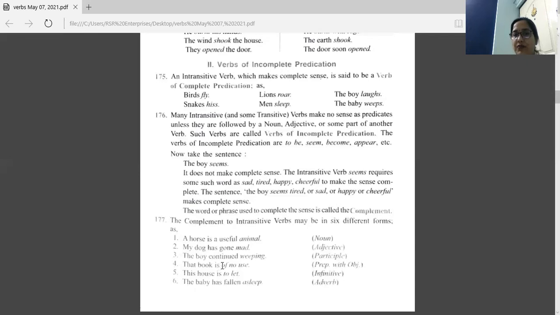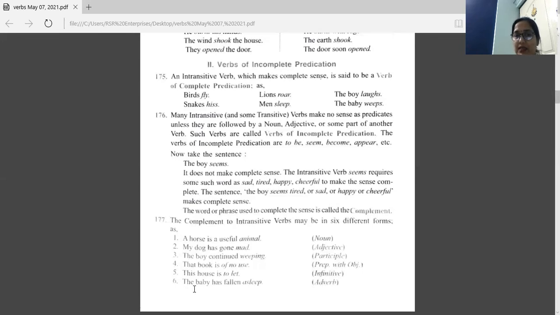That book is of no use. So here we are using a preposition with an object: of is the preposition, no use is the object. So to complete the meaning of the sentence, sometimes we use a complement in this form also. Next one. This house is to let. To let is an infinitive. To plus verb, another verb, that is an infinitive. So let is a causative verb.